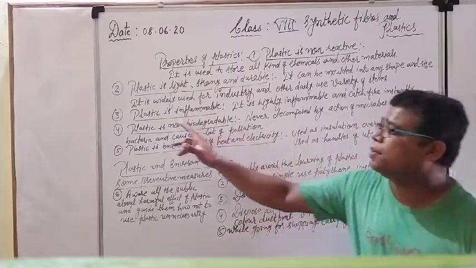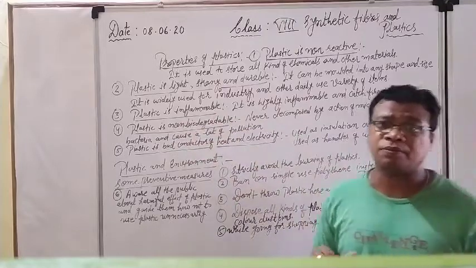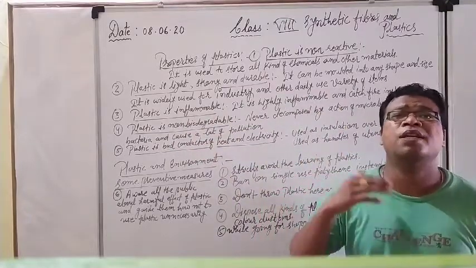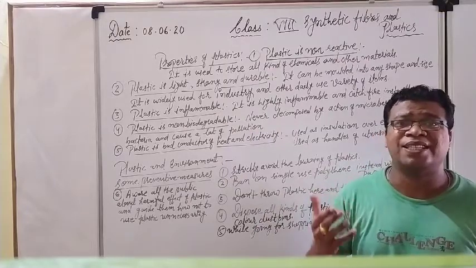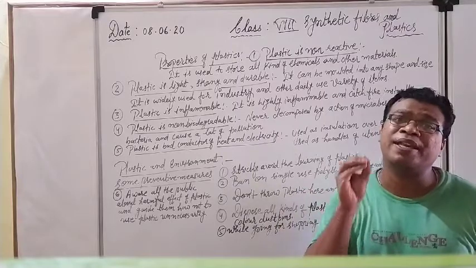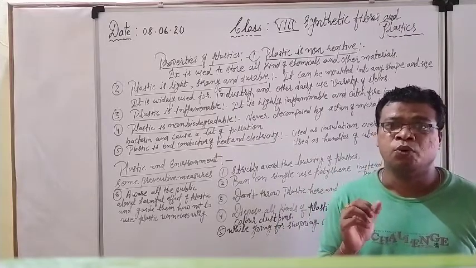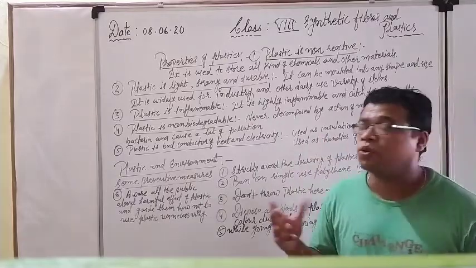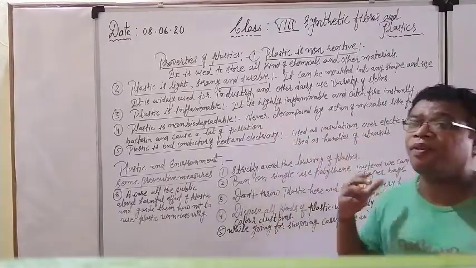Next property you can see: plastic is inflammable. Inflammable. What is the exact meaning of inflammable here? Jwalansheel, which catches fire easily, or we can say whose ignition temperature is very low, which instantly catches fire. So see here, it is a highly inflammable substance.